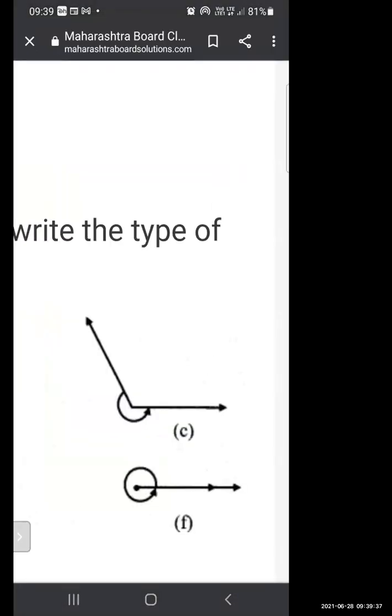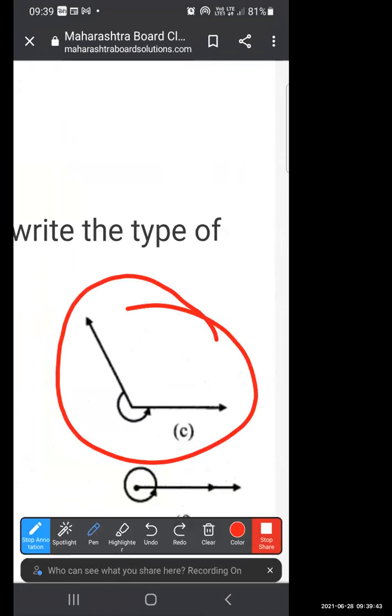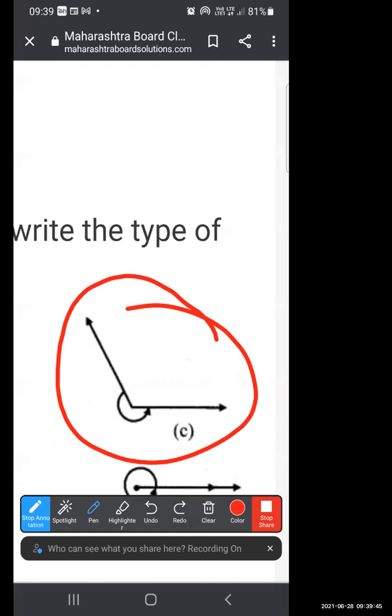Now, Angelina. Yes, teacher. She is saying this is an obtuse angle. Now, what do you think? Whether it is an obtuse angle, acute angle, or right angle, what is it? Teacher, I think it is a reflex angle. Why do you think that this is a reflex angle?